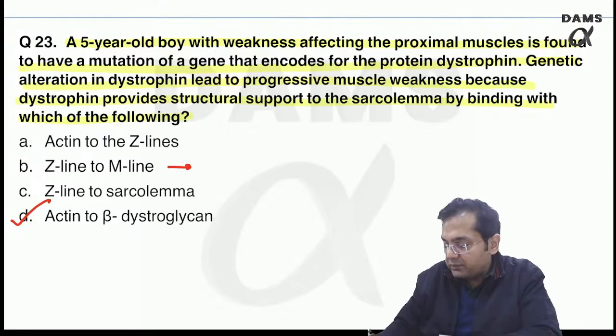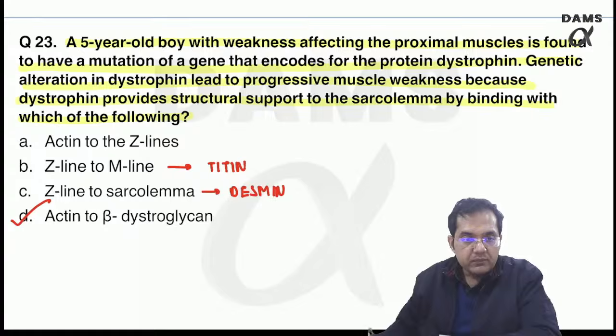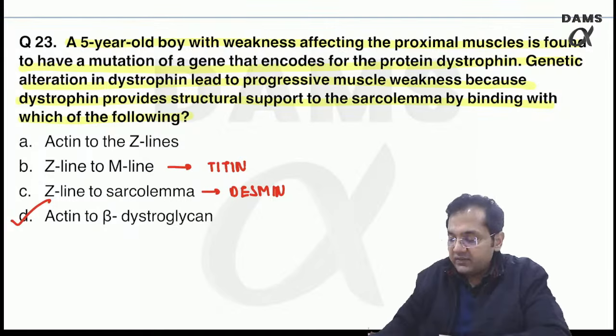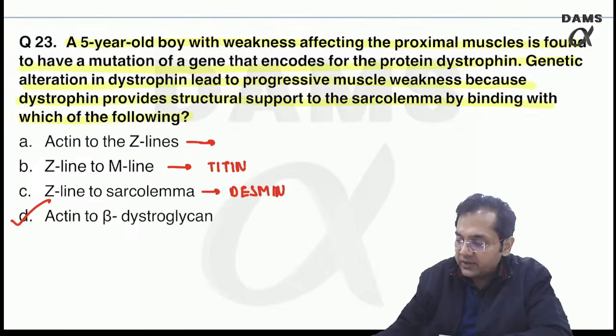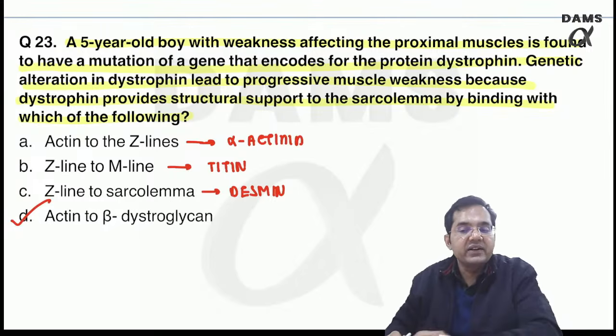Z line to M line, I have already told you. Z line to sarcolemma also I have told you, right? Actin to Z lines, this depends, but if I am talking about the point of attachment, then it could be alpha actin. And if I am talking about the entire length of actin, then it is nebulin.